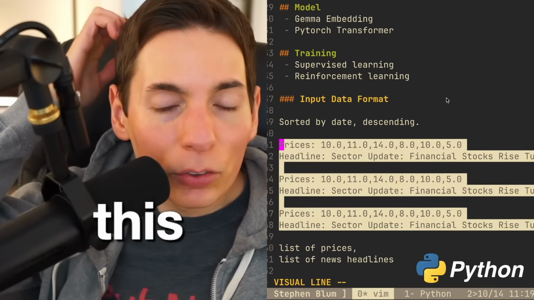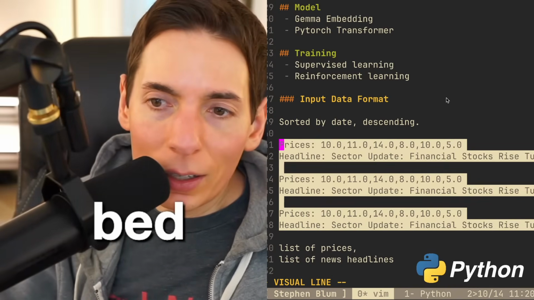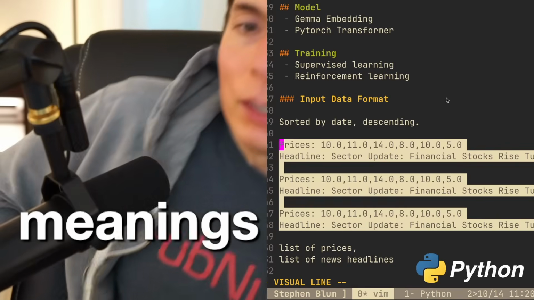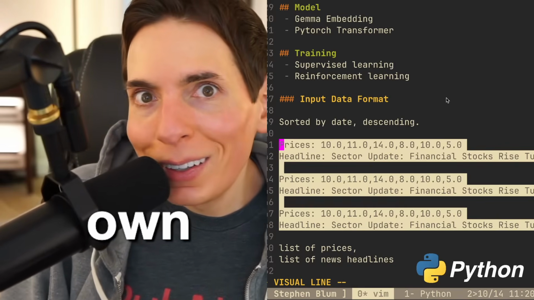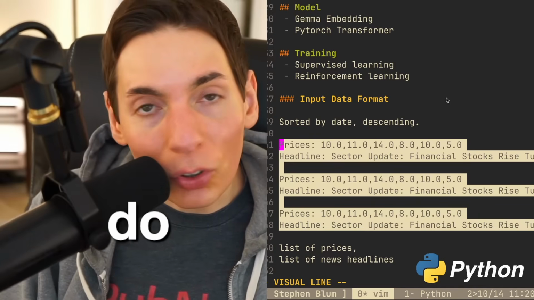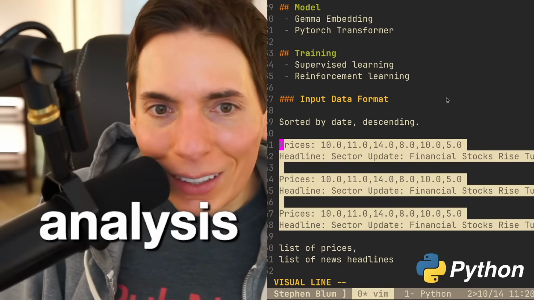I think this will be neat because then we'll use the Gemma embedding to create intentional meanings across it. And then we don't have to build our own natural language processor. We won't have to do any NLP for sentiment analysis. We'll be good to go.